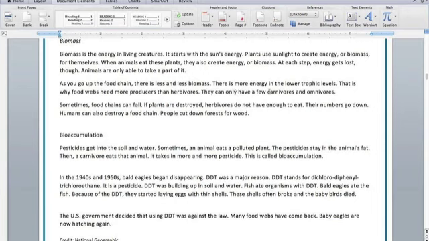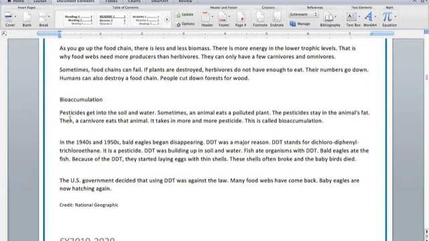There is more energy in the lower trophic levels. That is why food webs need more producers than herbivores. They can only have a few carnivores and omnivores. Sometimes food chains can fail. If plants are destroyed, herbivores do not have enough to eat. Their numbers go down. Humans can also destroy a food chain. People cut down forests for wood.